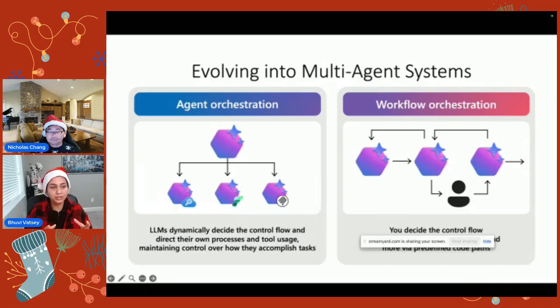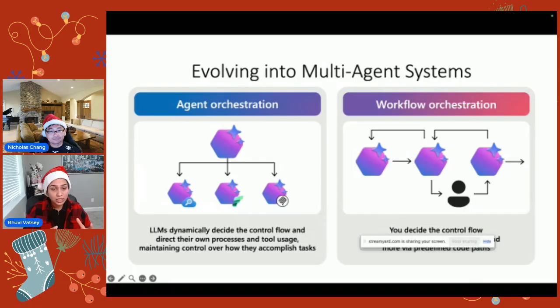With multi-agents, you can orchestrate the agents, giving ownership to the orchestrator to decide which LLMs should be invoked at what stage and what tools to use, and then they complete that flow end to end and provide you outcomes.